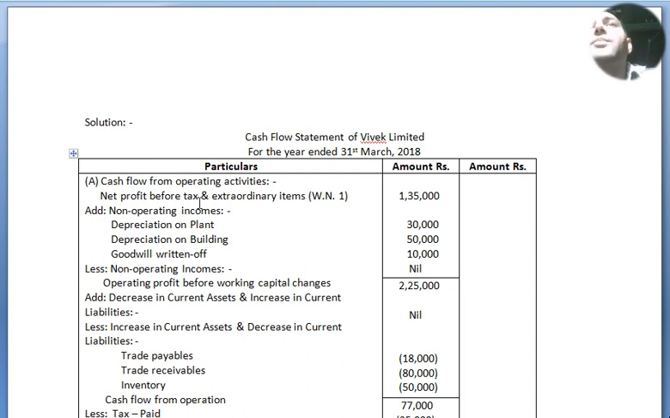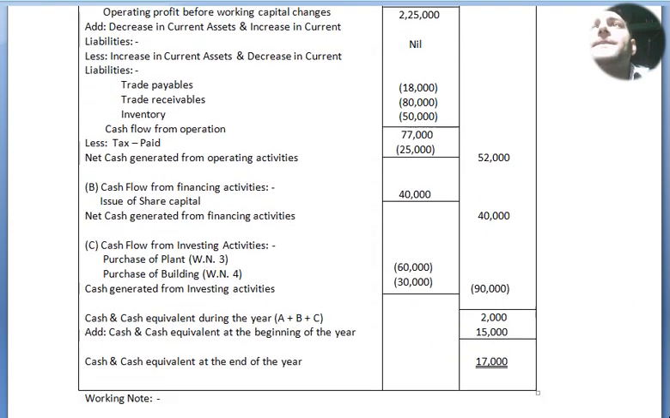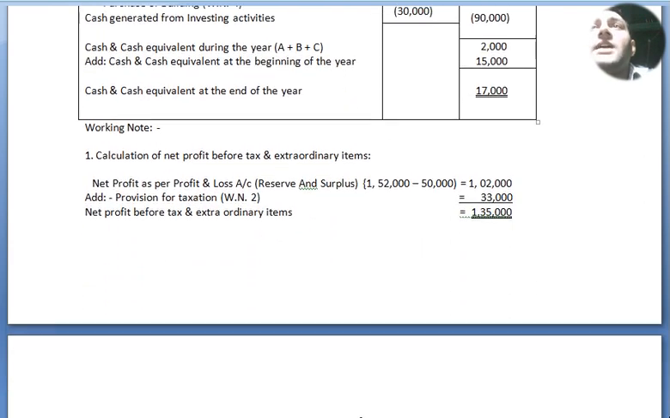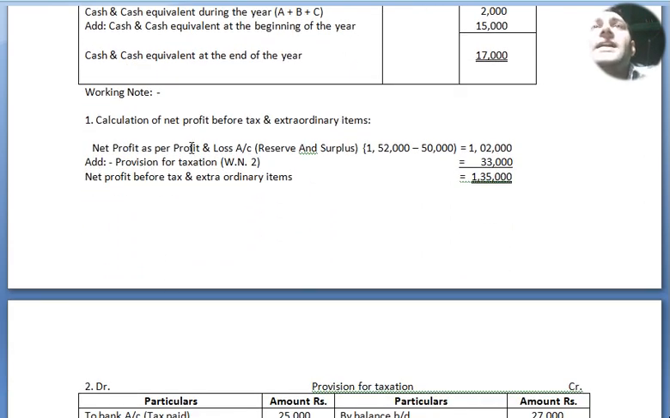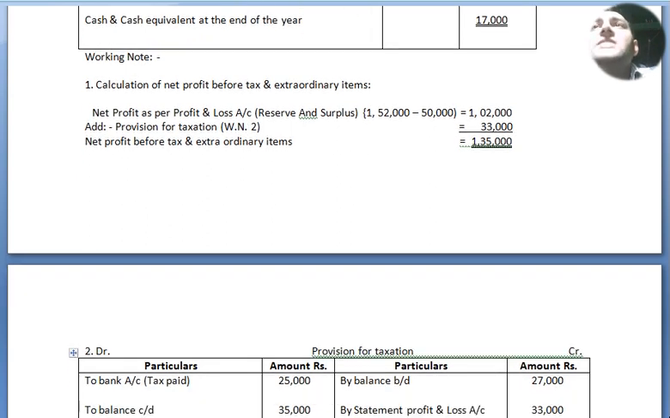Under it, net profit before tax and extraordinary items. Working note number 1. So 1,35,000. How we got 1,35,000? Let's see. Here it is. Net profit as per profit and loss account. Difference of reserves and surplus 1,52,000 minus 50,000. We got 1,02,000. Add provision for taxation. So the provision for taxation here is 33,000.